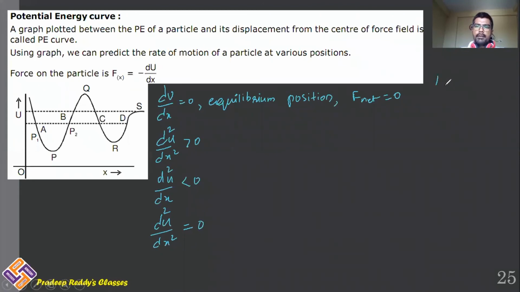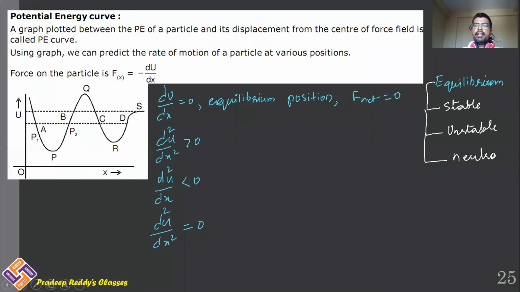So equilibrium can be categorized into three types. First one is stable equilibrium. Next is unstable equilibrium. And next is neutral equilibrium. Three different types of equilibrium we have: stable equilibrium, unstable equilibrium, and neutral equilibrium.